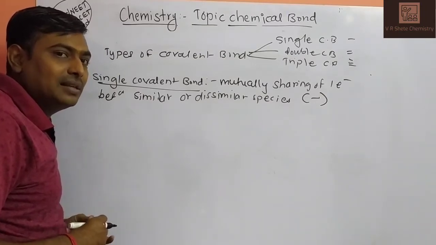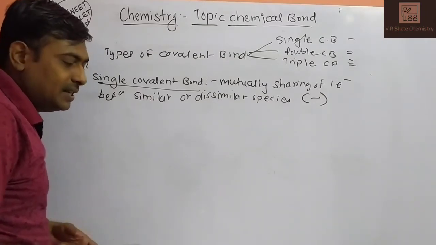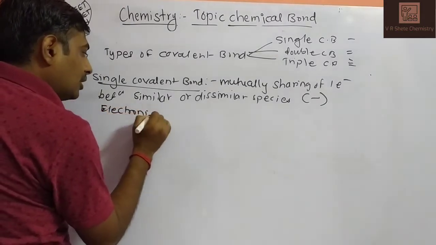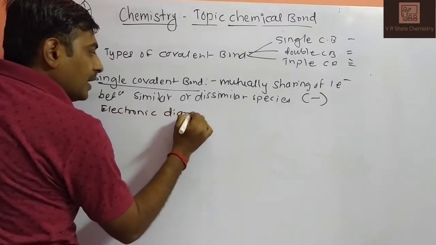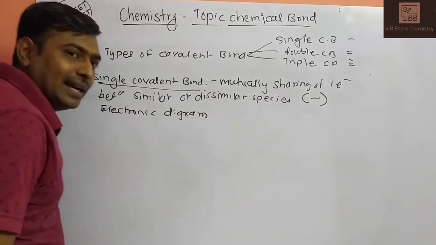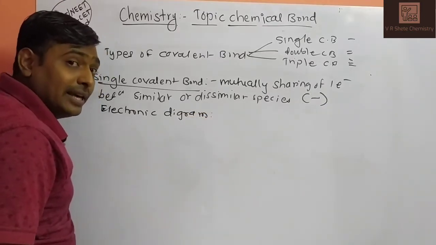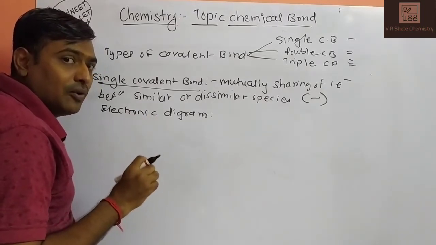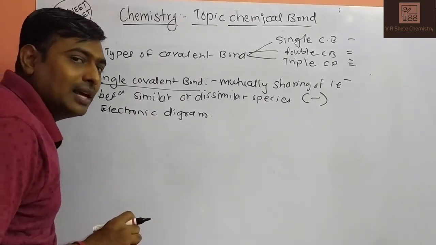So we will discuss the electronic diagram of single covalent bond. In an electronic diagram, all the atoms of single covalent bond complete their octet in the orbital state, but only hydrogen is unable to form an octet, so it will form a duplet in its valence shell.